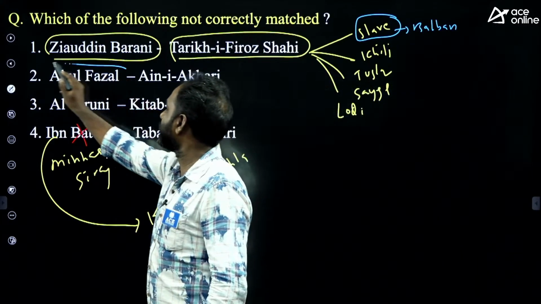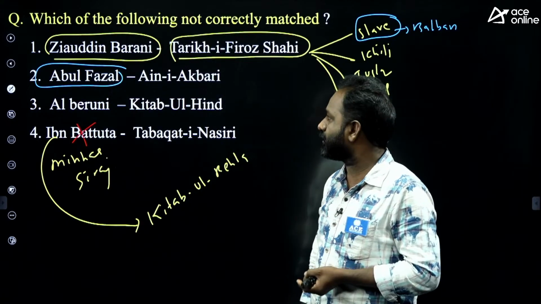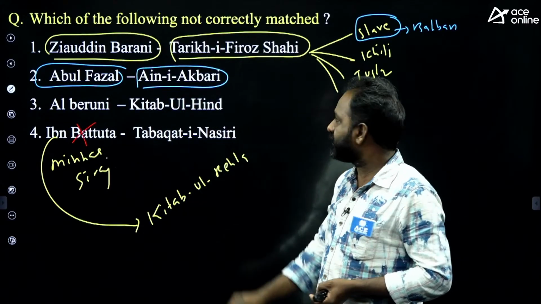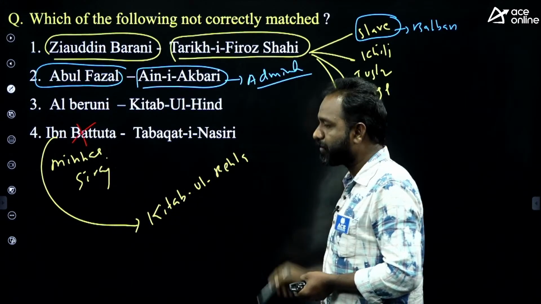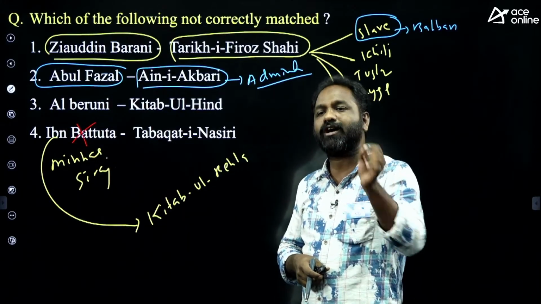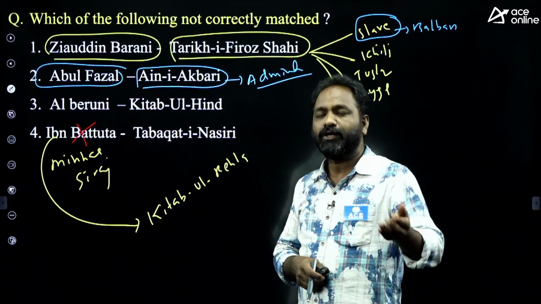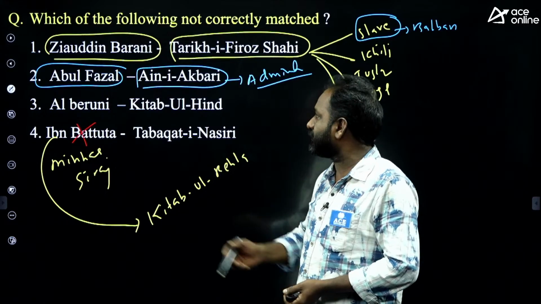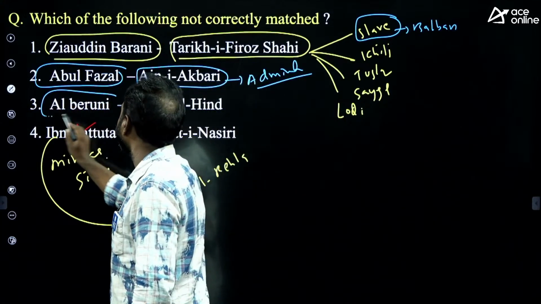The second one is Abul Fazl, one of the important persons during Akbar's time. He wrote a book called Aini Akbari, which gives information about administration. Regarding administration in entire Indian history, we think about two books. One is the Arthashastra, written by Kautilya, Vishnugupta. Everybody knows that. The second most important book on administration, especially Mughal administration, is the Aini Akbari, written by Abul Fazl.